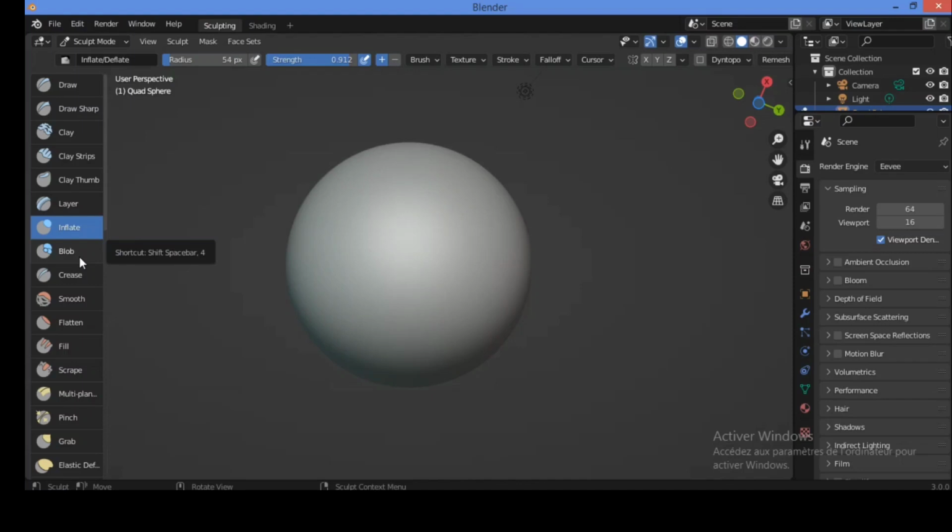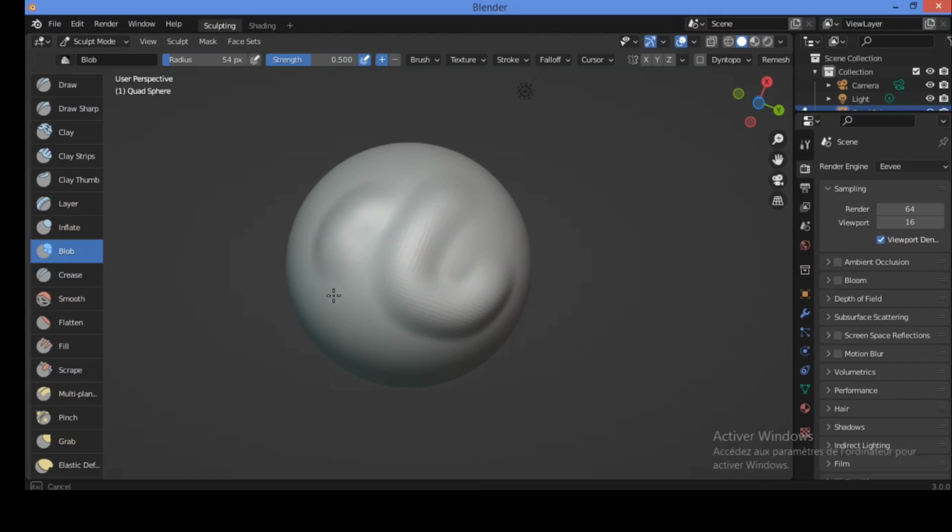Let's see now the blob brush. What is the effect of the blob brush? What can it do to the geometry of this quad sphere? The blob brush pushes mesh outward and also inward into a spherical shape. So let's verify that exactly on this surface. When holding and dragging the mouse cursor, or you should use the drawing tablet to verify that exactly.